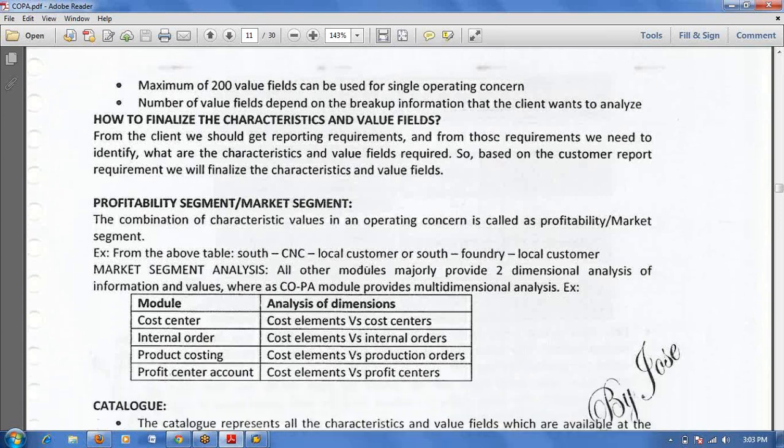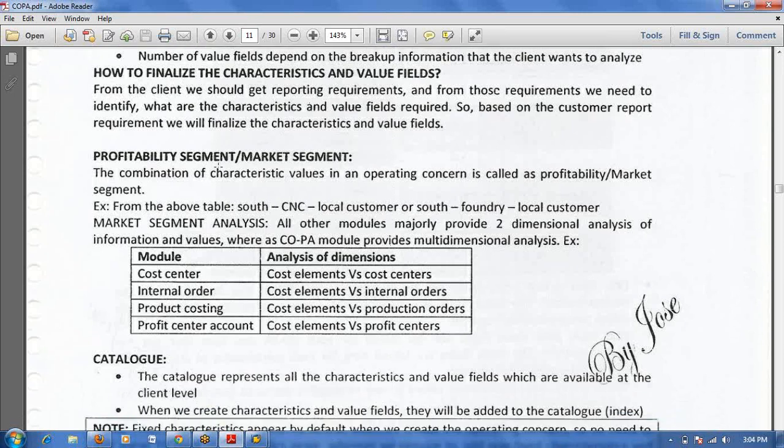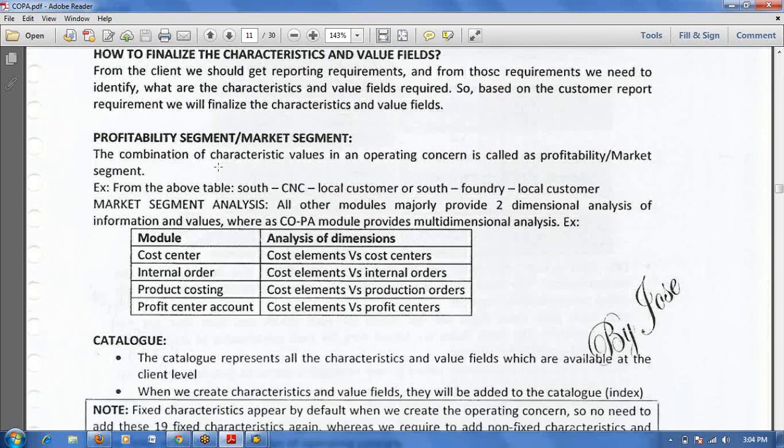Okay, this is finalization of characteristics and value fields. This is based on the reporting requirement. Based on the client's reporting requirement, first we will finalize the characteristics and value fields. In an implementation project, only characteristics and value field finalization will be done first. If you finalize characteristics and value fields, after that you can implement the total COPA module easily.